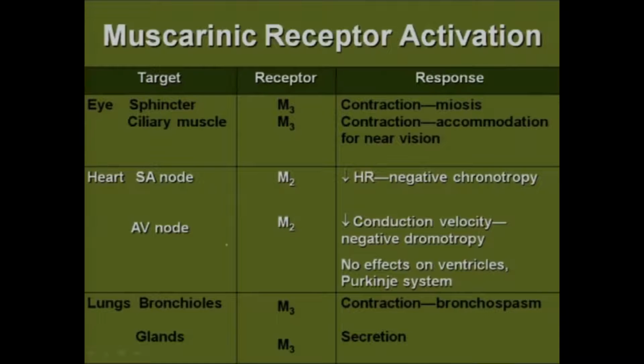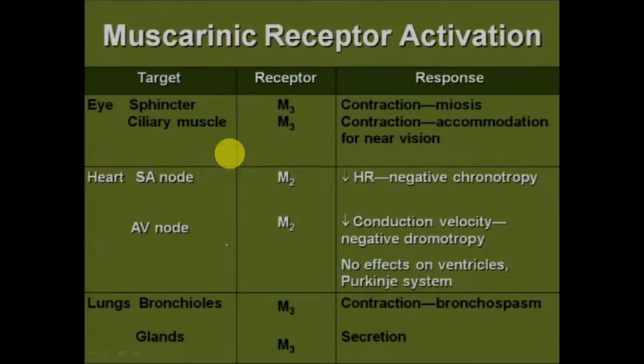So the parasympathetic system has 3 main functions: cardiac stimulation, smooth muscle contraction, and secretions. These are the rest and relax situations. Now we will see muscarinic receptor activation and their sites. First we will start from the eye. The eye has 2 types of muscles, sphincter and ciliary muscles. The eye contains M3 receptors, so it deals with contraction, that is miosis, contraction, and accommodation for near vision. So when ciliary muscles contract, it accommodates for near vision.